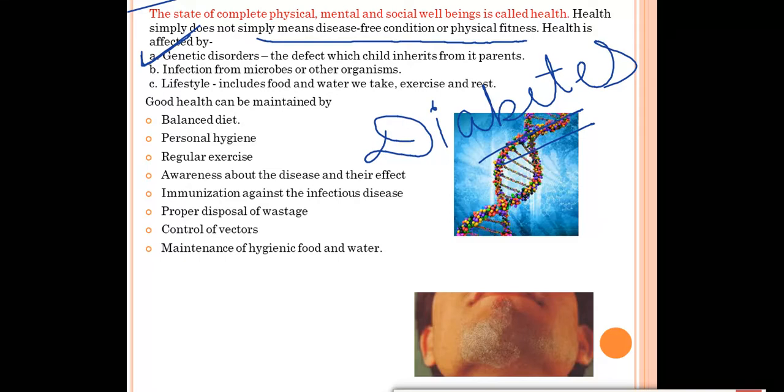This is because genes are transferred from the parents to their children. So if there are some defects or disorders in that particular parent, those genes will also be transferred to the child, so the child will also get that disorder. Correct. The second is infection from microbes or other organisms.